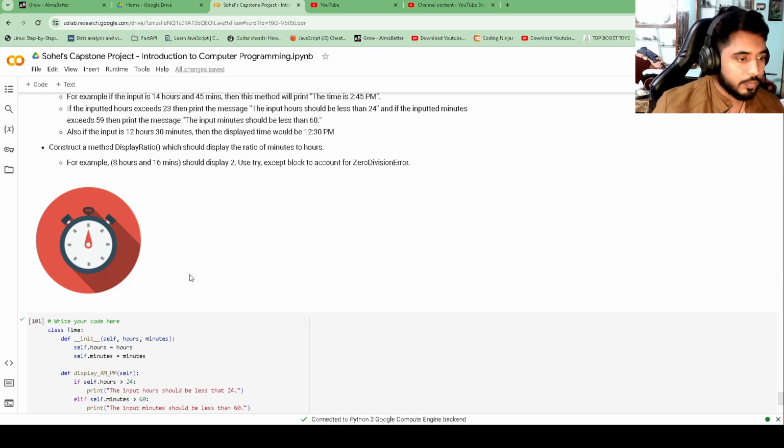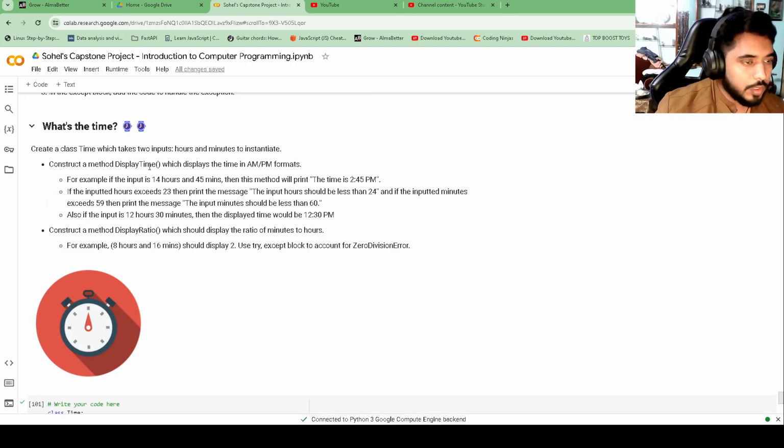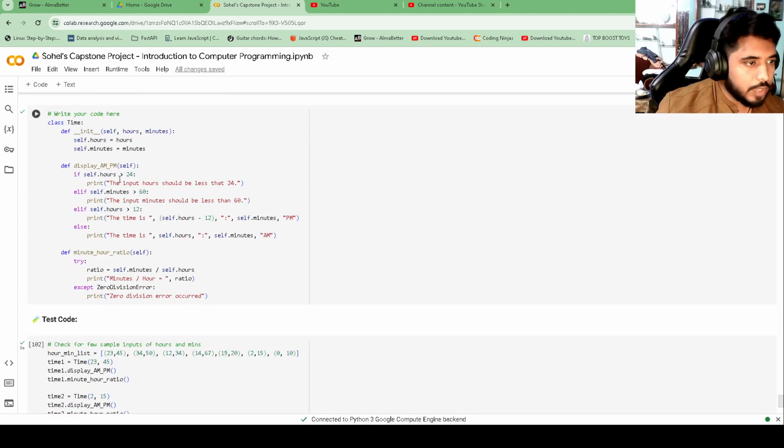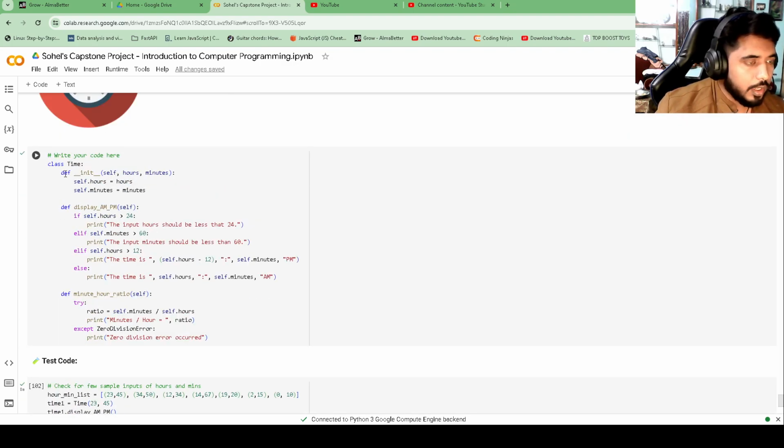And the last one is the time problem, in which I have created a class called Time. In the init function I am initializing the hours and minutes of the time, and then I am displaying it in AM/PM format. If the hours is greater than 24, the input is invalid. If the minutes is greater than 60, the input is invalid. If the hours is greater than 12, then the time is in PM and 12 is subtracted from the hours. If the hours is less than 12, which is the else condition, then the time is in AM and the hours remain the same.